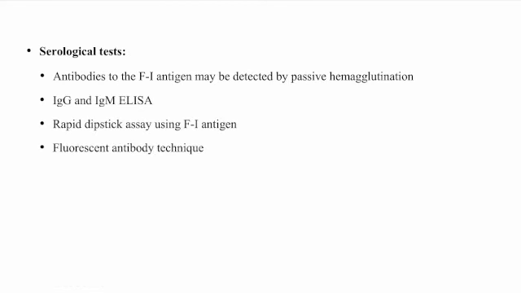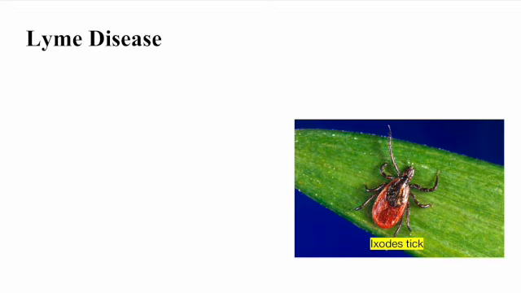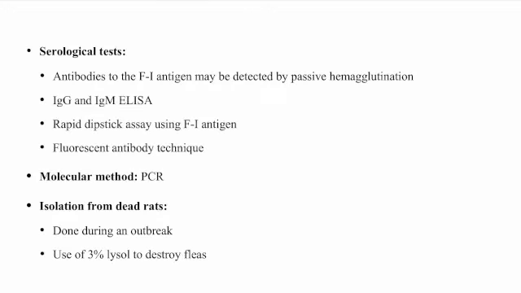So the serological tests include antibodies to F1 antigen that may be detected by passive hemagglutination, IgG and IgM ELISA, rapid diagnostic assay using F1 antigen, and fluorescent antibody technique. And molecular methods include PCR. Isolation from dead rats can be done, and it is done during an outbreak. And 3% Lysol can be used to destroy the fleas that can transmit the infection to the laboratory or the person collecting the sample from dead rats.